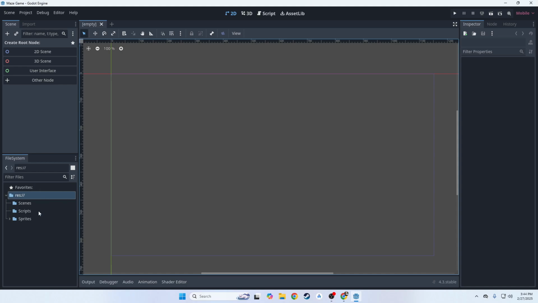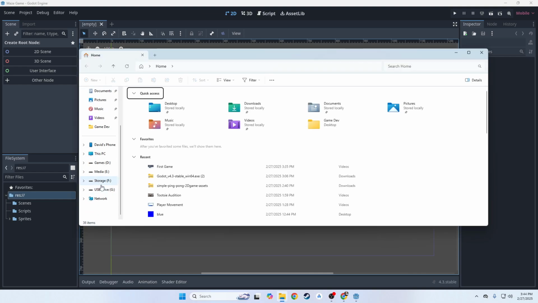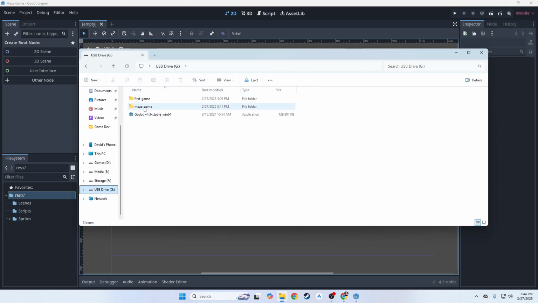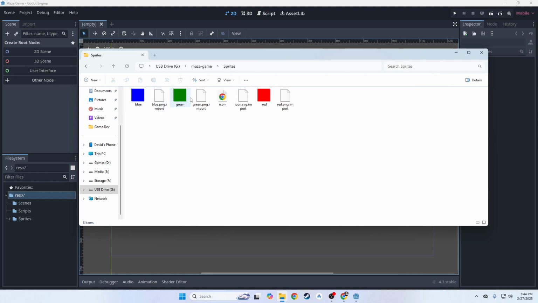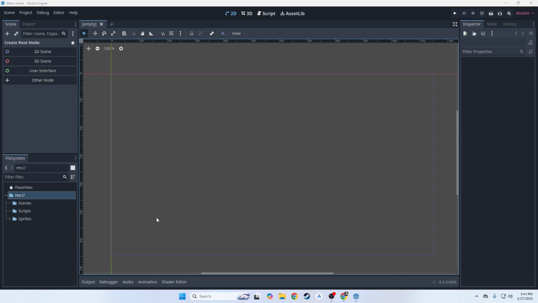Now, one thing I want to point out, we've built these folders here in Godot, but if we go to our file explorer and go back to our project folders in Maze Game, notice now we have a scenes folder, scripts folder, and a sprites folder. And if we open up sprites, we actually have those sprites here in the folder. Okay, cool. All right, all that's fancy and good.